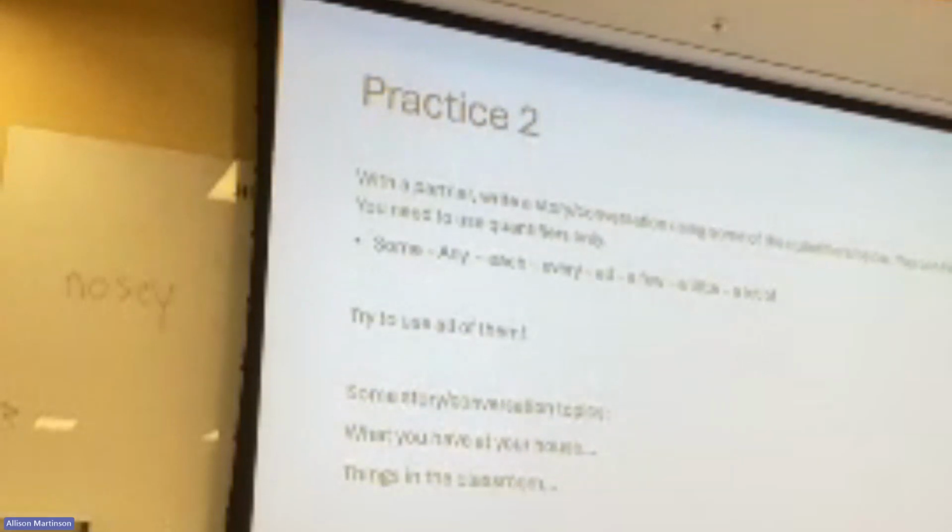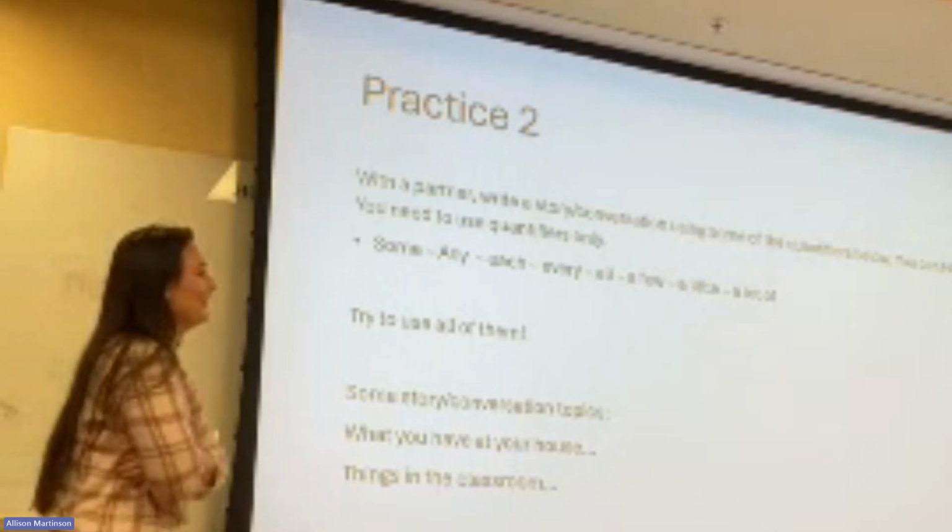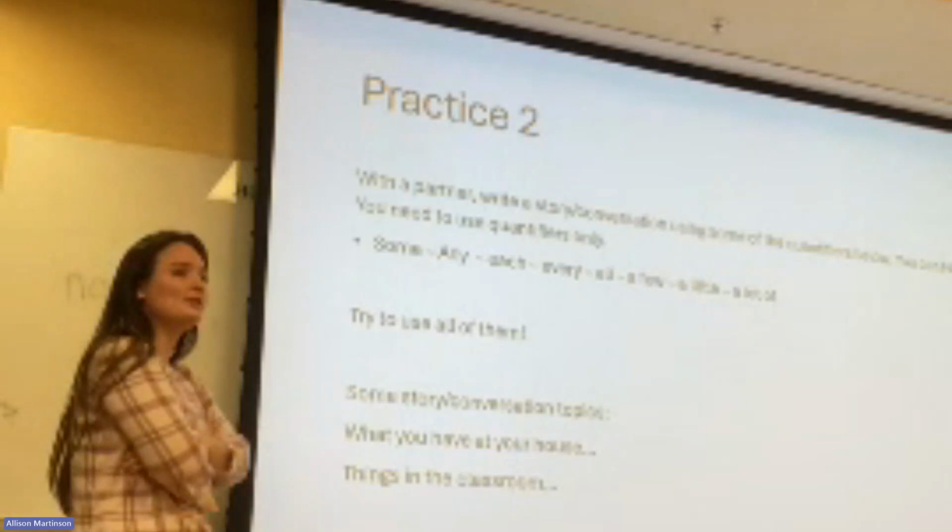Okay, so if I said, can I say there's a little students in the classroom? No. Why not? So what's the problem?